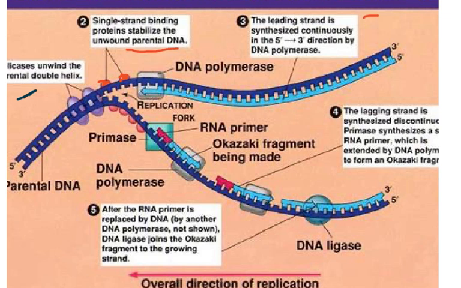Number 3, the leading strand is synthesized continuously. I told you 3 and 5. So the leading strand is synthesized continuously in the 5 to 3 direction by DNA polymerase. The enzyme DNA polymerase is going to do that.